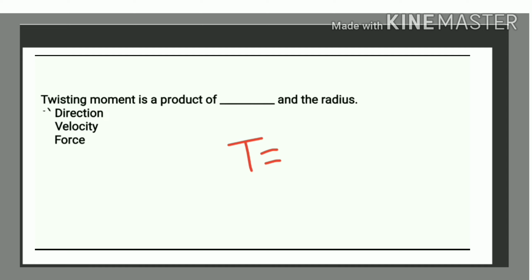Twisting moment is the product of force into radial distance, that is radius, that is force into radius. So twisting moment is the product of force and radius.